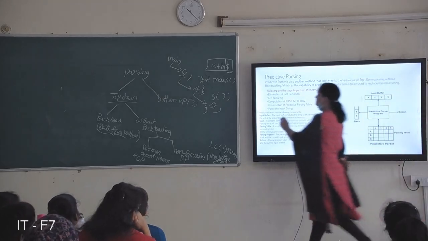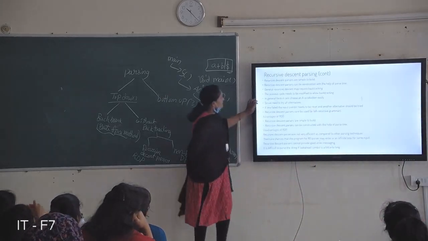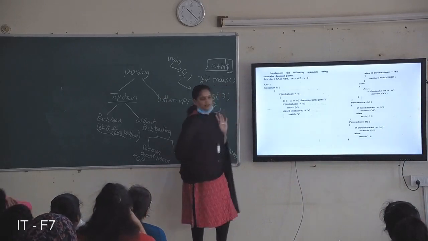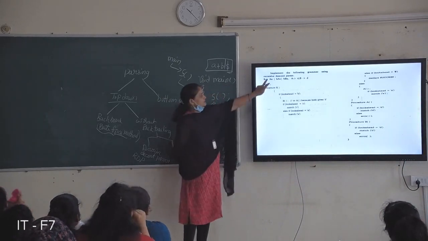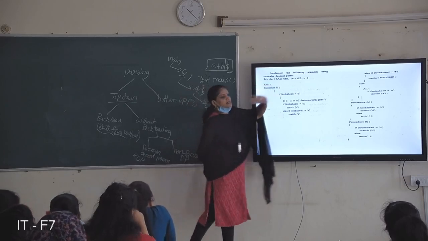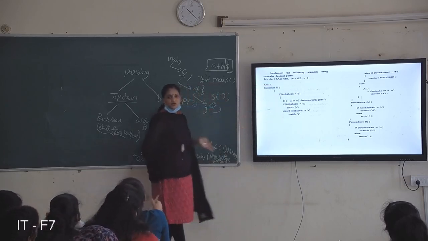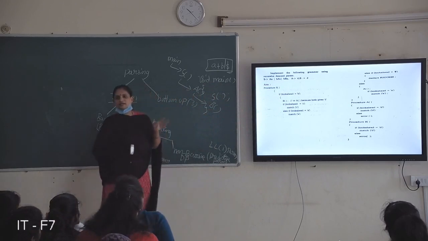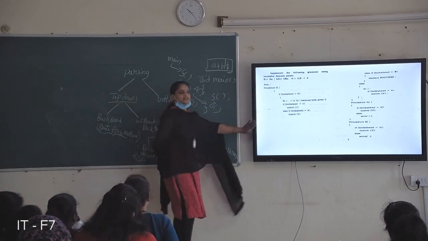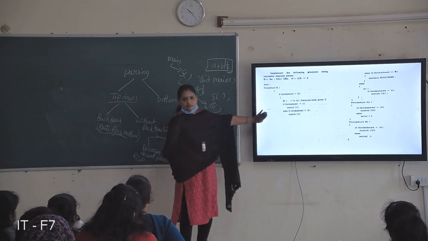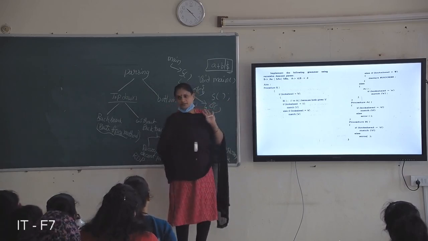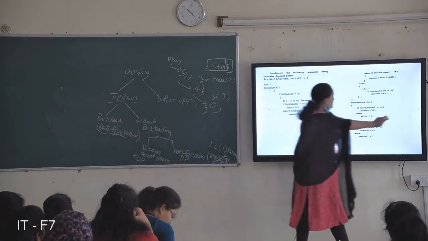Is it clear? A recursive descent parser is nothing but writing procedures for each non-terminal, just like this. Here the grammar is given, so if asked to apply a recursive descent parser, just write the procedure only. There is no technique, no way of returning anything here. Just writing the procedure for each non-terminal is nothing but a recursive descent parser. And next, coming to the predictive parser.